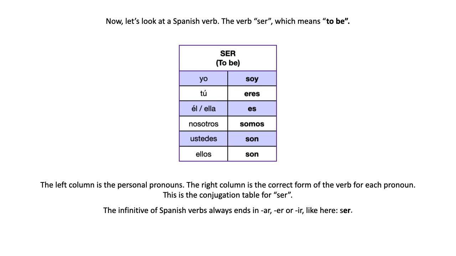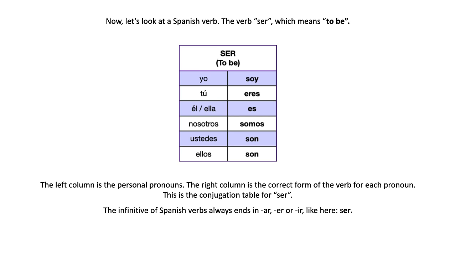Here it ends in E-R, in er, ser, okay? So when you see a verb that ends in that, you know that it's the infinitive. And when you learn the meanings of verbs, the form you learn is the infinitive, right? So when I give you the first vocab list of verbs, you will see that all of them are in the infinitive.